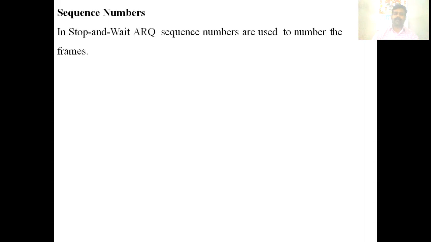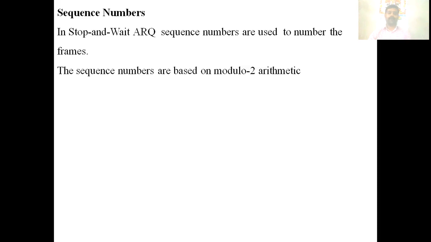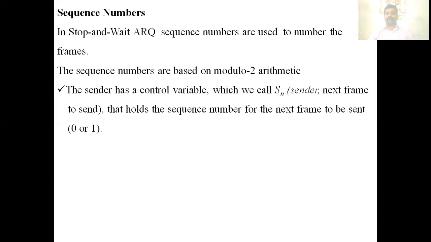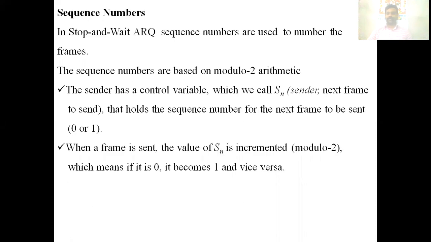Next, sequence numbers. We are using sequence numbers to name or number the frames. The sequence number is of modulo 2 arithmetic. The sender has a control variable SN. What is SN? SN is nothing but the next frame to send. It holds the sequence number of the next frame to send. The next one is RN.